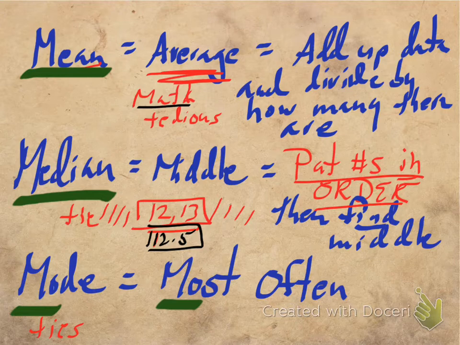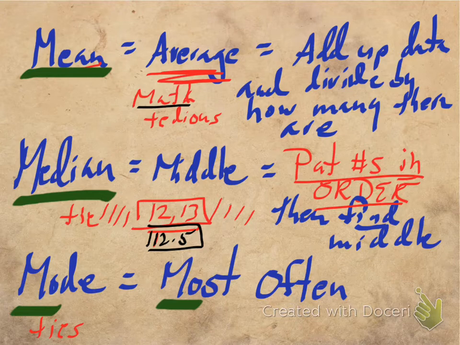You can even have crazy numbers. Let's say I had 11 numbers. I'm going to make this pretty easy, and I'm not going to write them all out, but just listen carefully. Let's say I had 11 numbers. And let's say for the first 10 of the numbers, I had pairs: 1 1, then 2 2, then 3 3, then 4 4, and then 5 5, and then one 6. Well, which number happened the most? Well, 1, 2, 3, 4, and 5 all happened 2 times, and 6 only happened once. So the modes would literally be 1, 2, 3, 4, and 5.